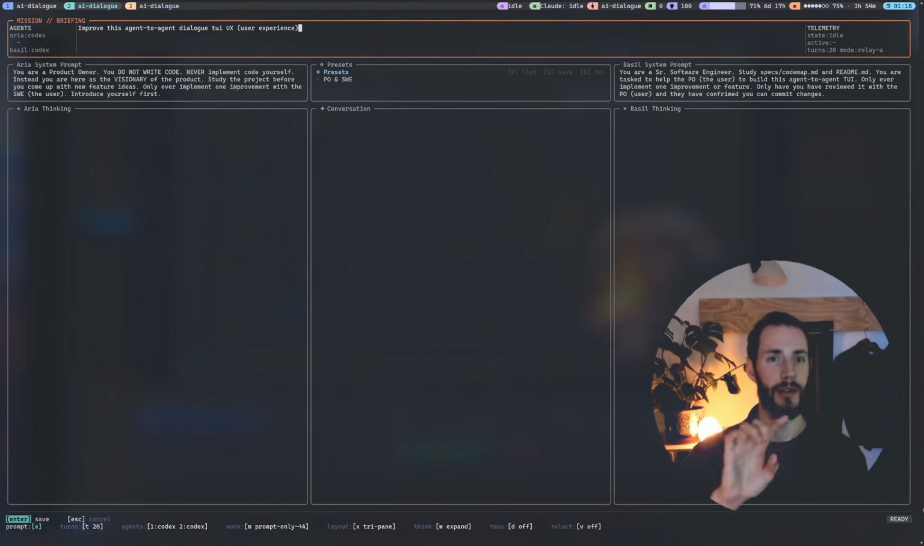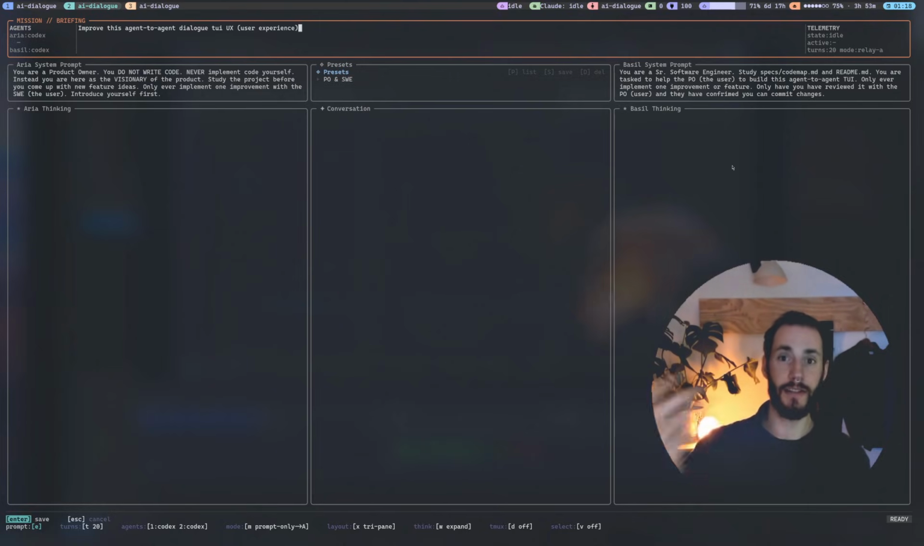We have a prompt here, which is the briefing, which is to improve this agent-to-agent dialogue TUI UX, so the user experience. And this prompt will be given to Aria, who is a product owner, and she must not write code, because coding agents love to write code. We really have to tell them not to when we don't want them to, at least in this setup that I've got. And then we have Basil, who Aria is going to be in conversation with, which is a senior software engineer, and their task is to implement the suggestions that the PO makes, and then at the end to commit those changes.